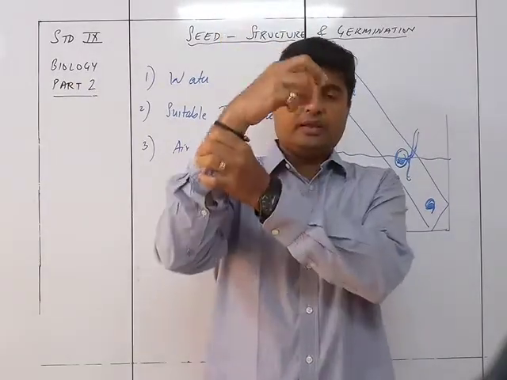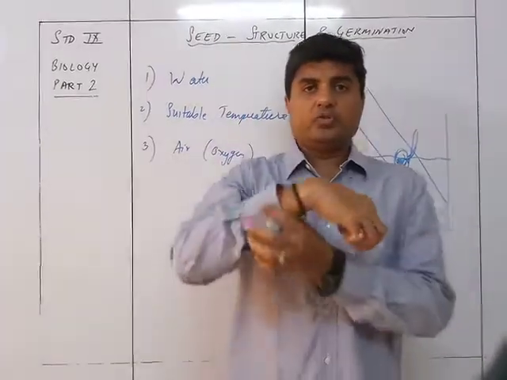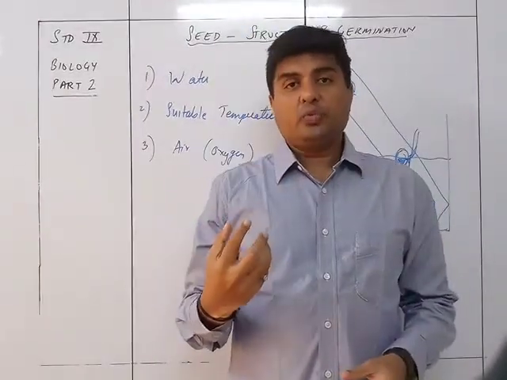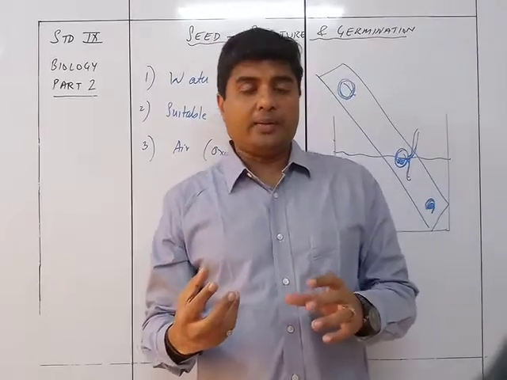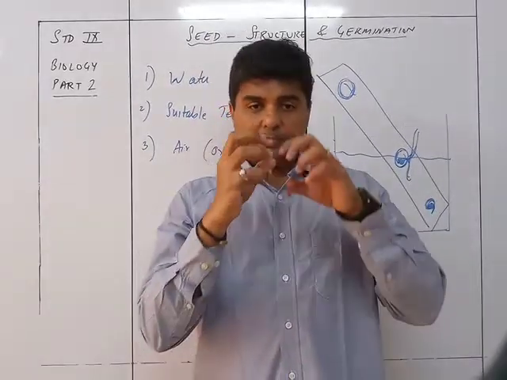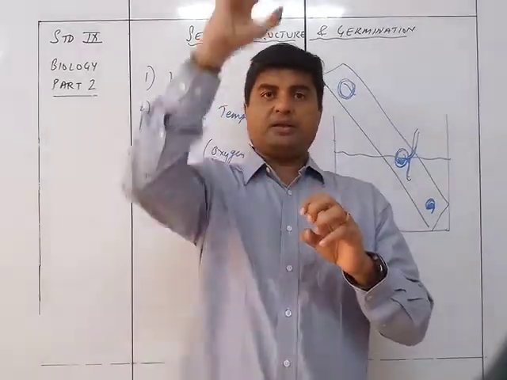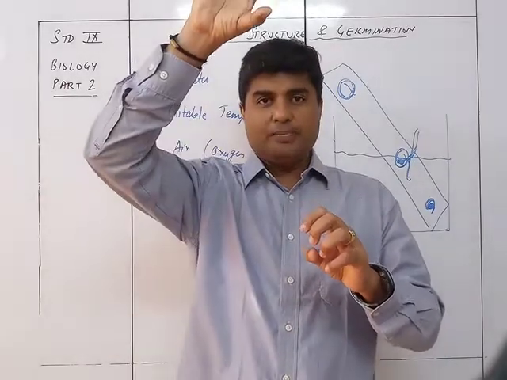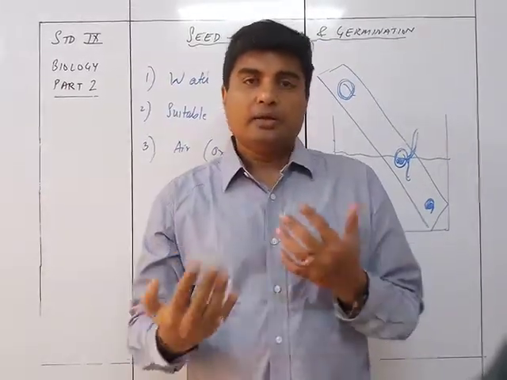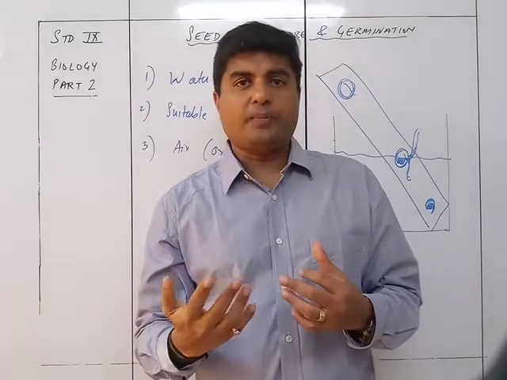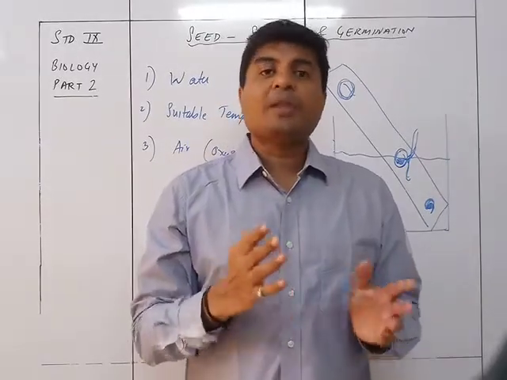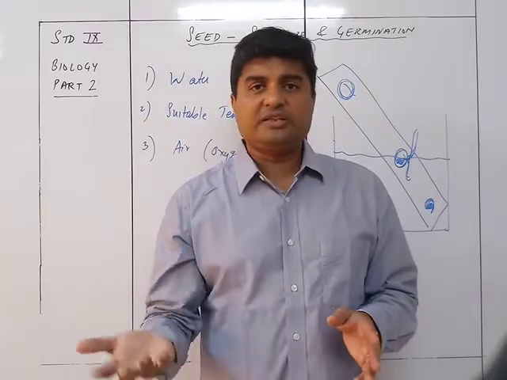Because of the growth of the hypocotyl, it is going to come like this. Whereas if it is the epicotyl which is growing, then the seed will remain inside the soil and the plumule is going to come outside. So it is always this way, depending upon what is growing. If it is a hypocotyl growing, it is an epigeal germination.